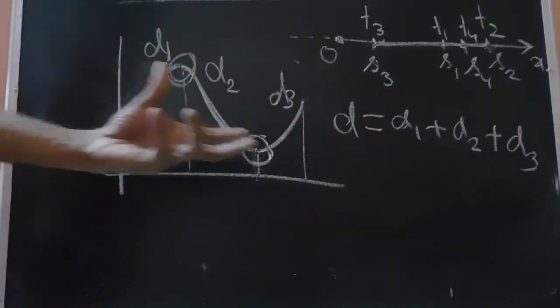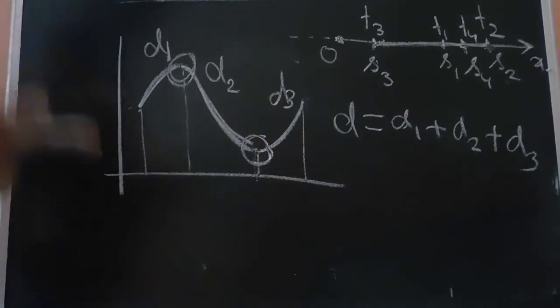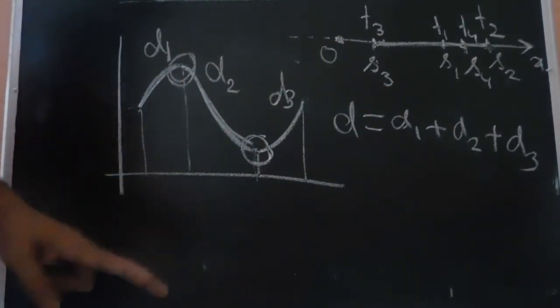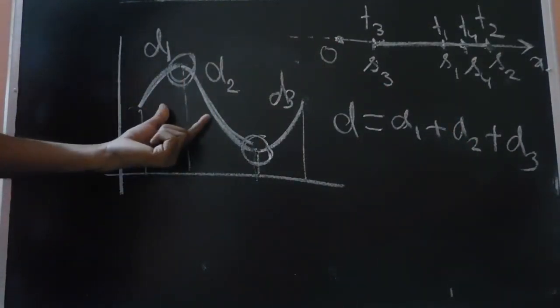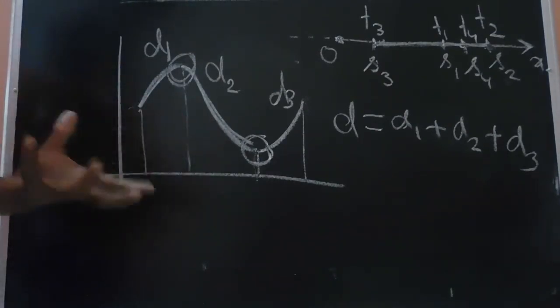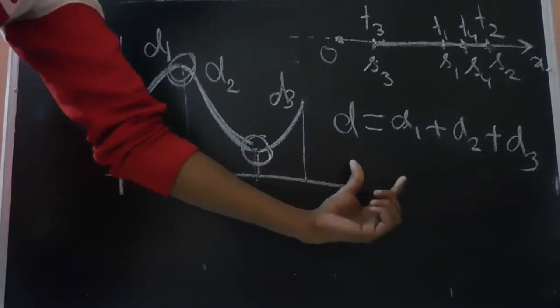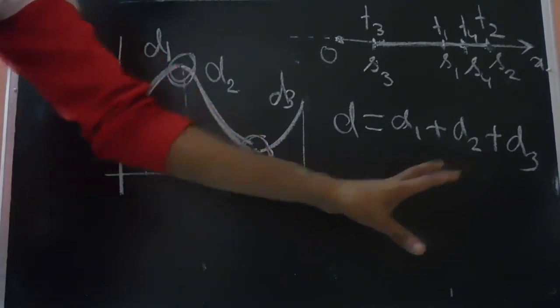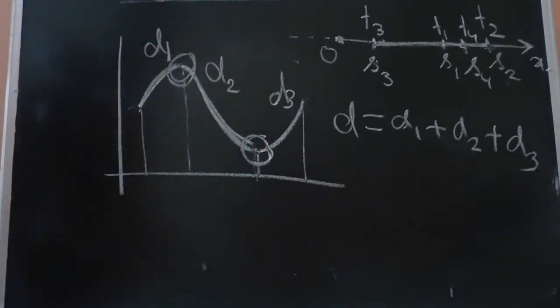Okay, so this is a very interesting conclusion. So there are two inferences that can be drawn from the ST curve. First is the slope of the ST curve gives us the velocity. Slope of the tangent to the ST curve gives us the velocity, and the sum of each of the monotonic regions, the magnitude of these regions, gives us the distance traveled by the particle.